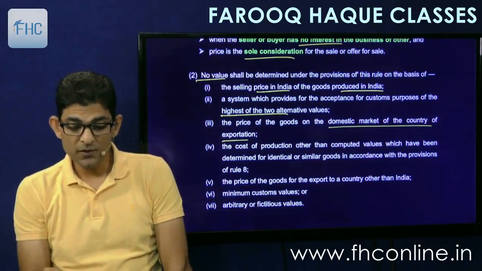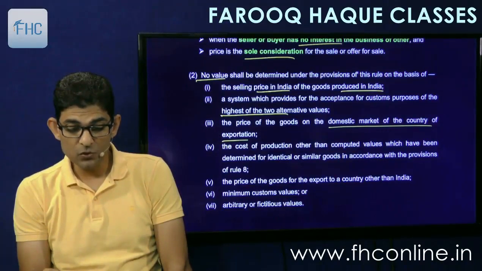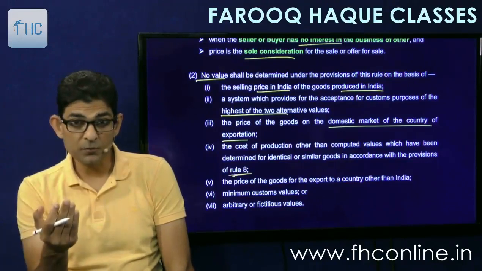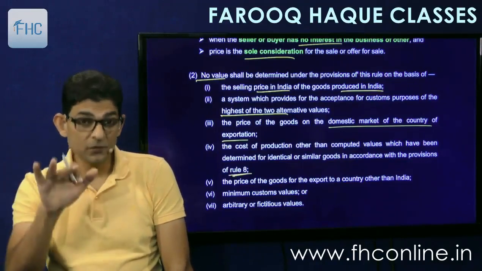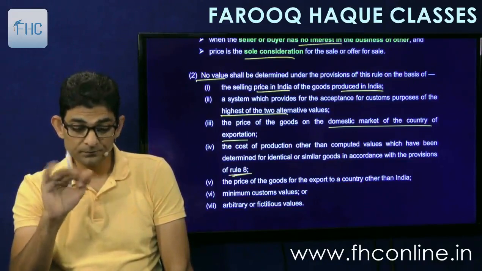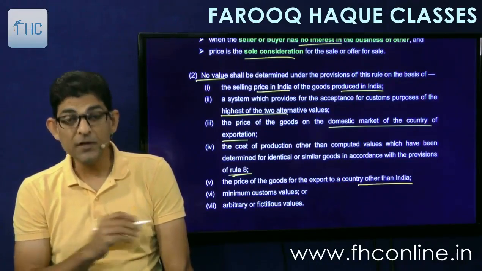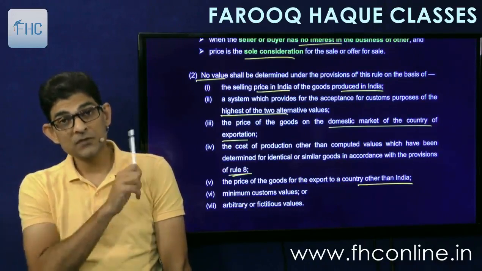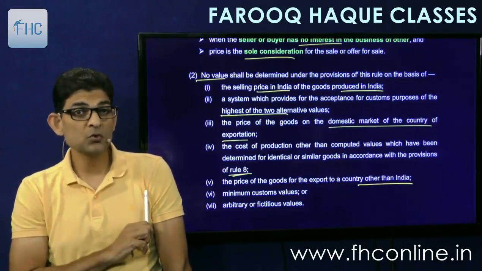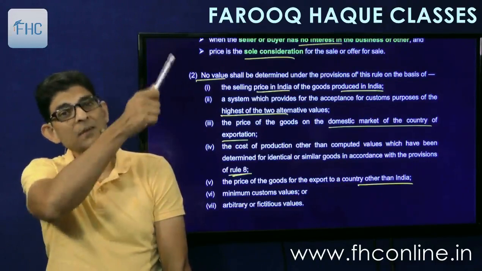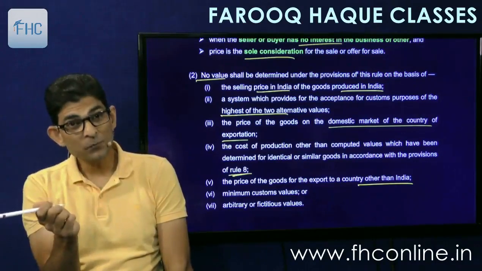Then cost of production other than computed values which have been determined for identical or similar goods in accordance with Rule 8. So Rule 8 gives the method for calculating cost of production. You cannot apply any other method of cost of production. Then price of the goods for export to a country other than India. Now the same US exporter is also exporting goods to Russia. So can we take that price here for import to India?